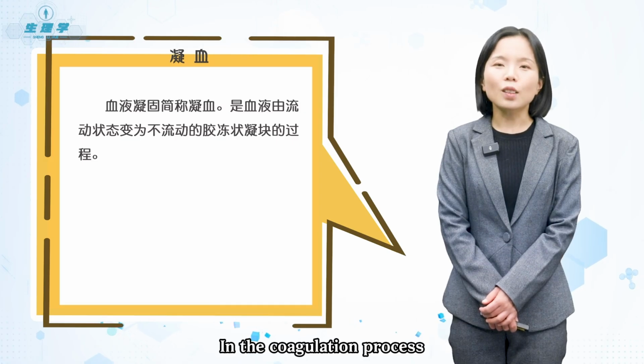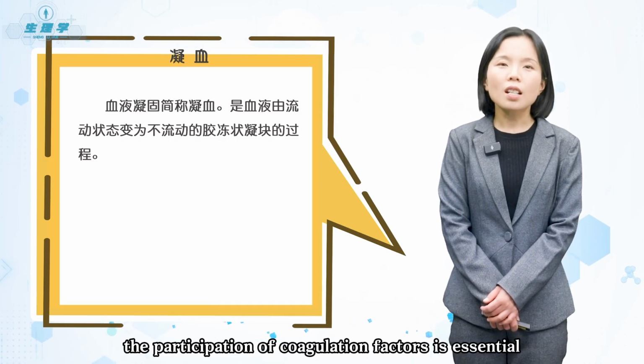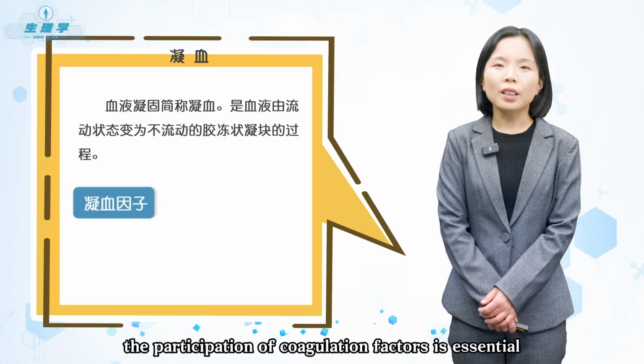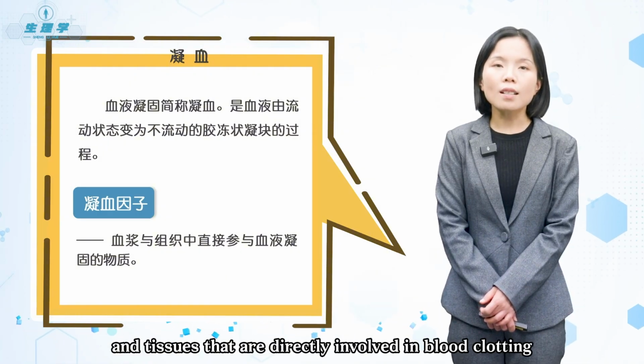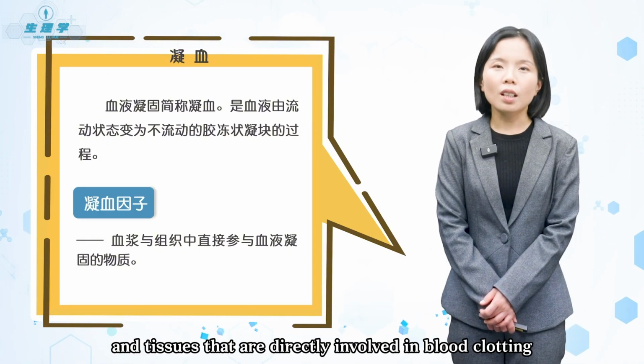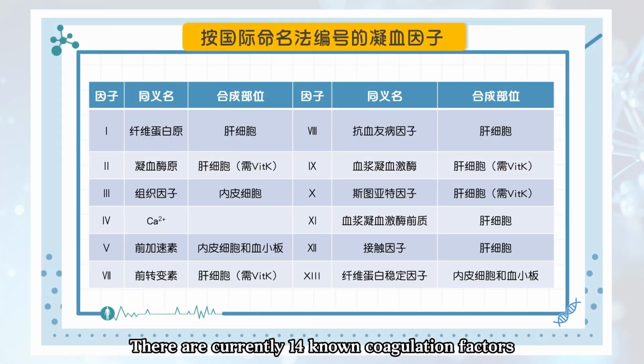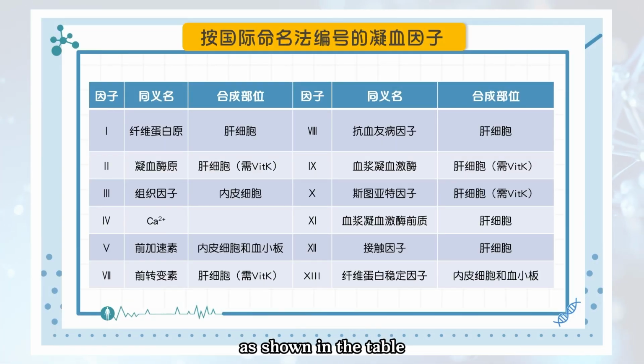In the coagulation process, the participation of coagulation factors is essential. Coagulation factors are substances in the plasma and tissues that are directly involved in blood clotting. There are currently 14 known coagulation factors, as shown in the table.